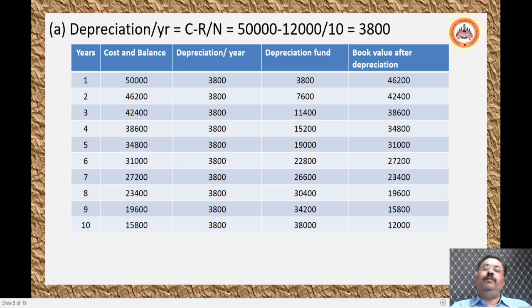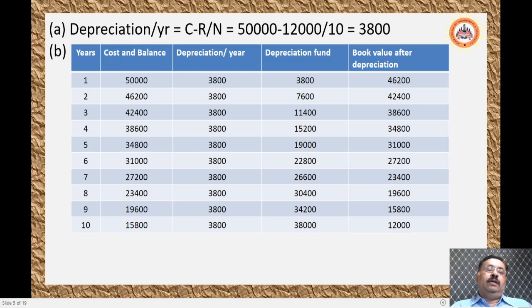The book value will be 50,000 minus 11,400. Like this, you will be calculating up to the 10th year. The final book value will be 12,000, that means the scrap value, the value of the scrap that you have sold for the particular component.